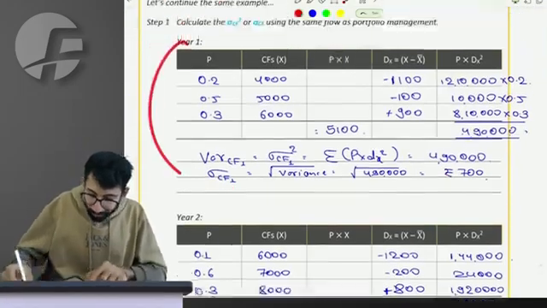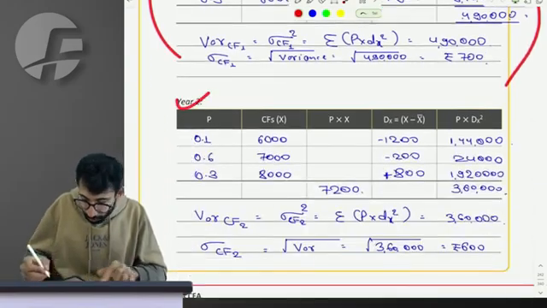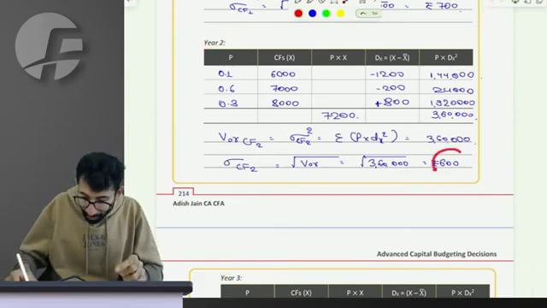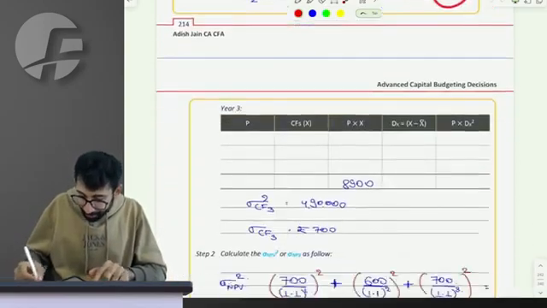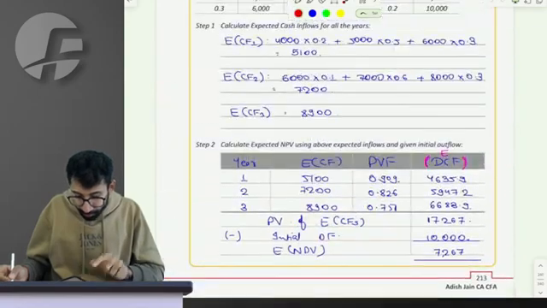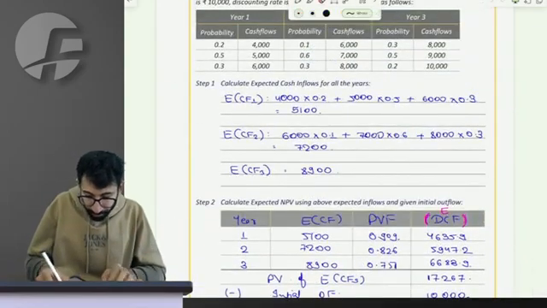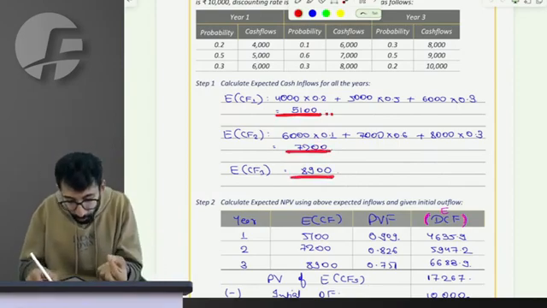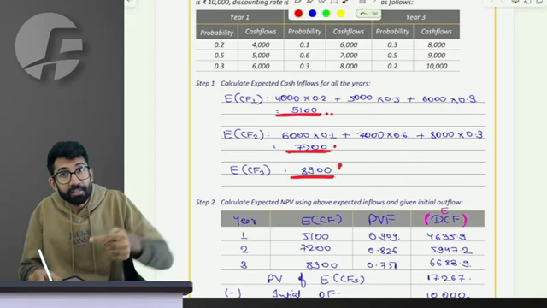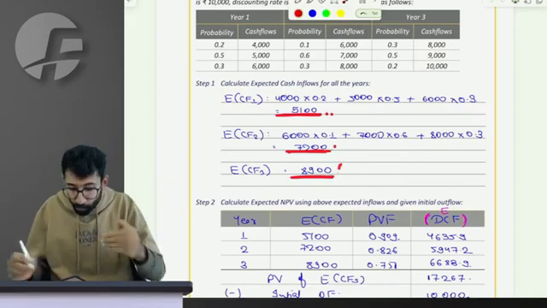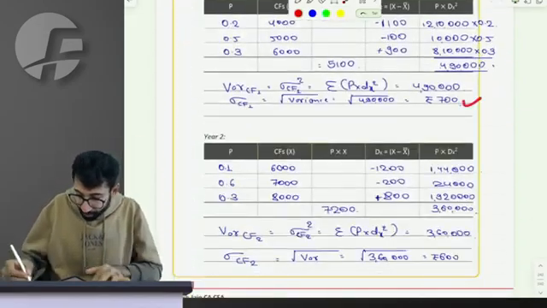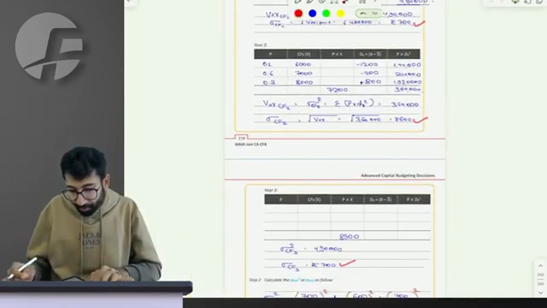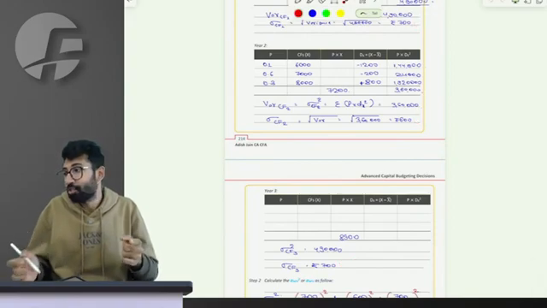Whatever you have done for year 1, similarly do for year 2 and year 3, not repeating it in the class. It tells you how much the cash flows are deviating. First year possible cash flow was 5100, second year is 7200, third year is 8900, but are these cash flows certain? No, they are subject to uncertainty and deviation. How much would they deviate on an average? 700, 600 and 700.